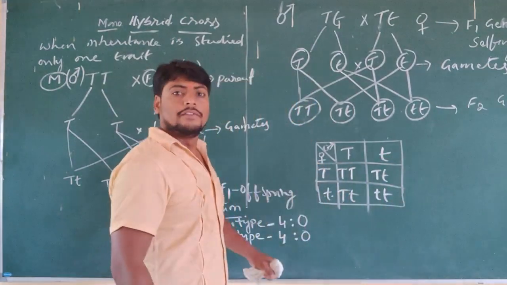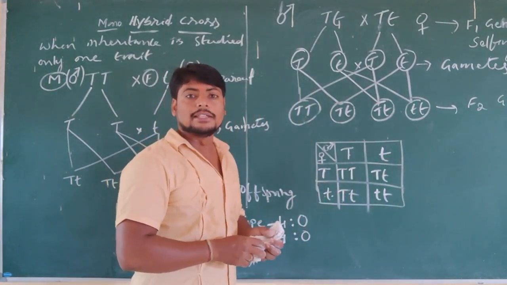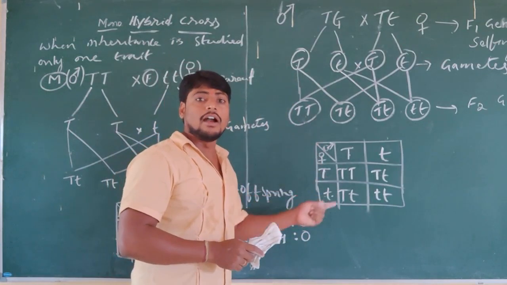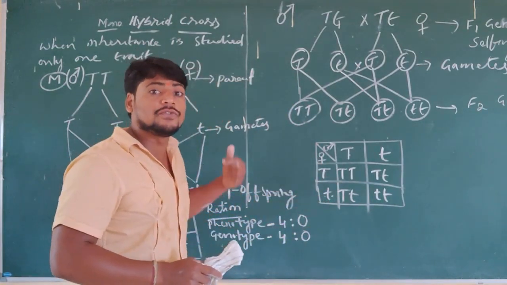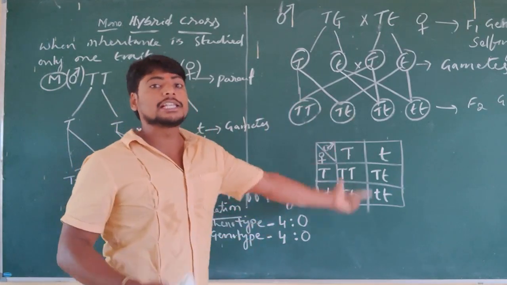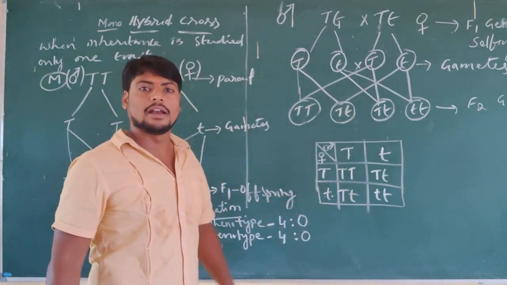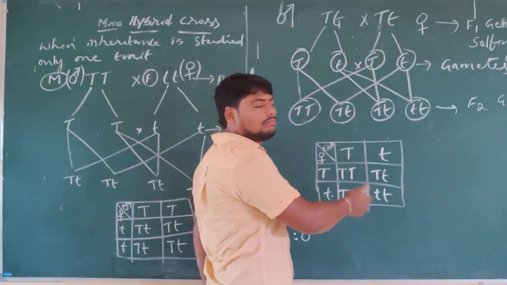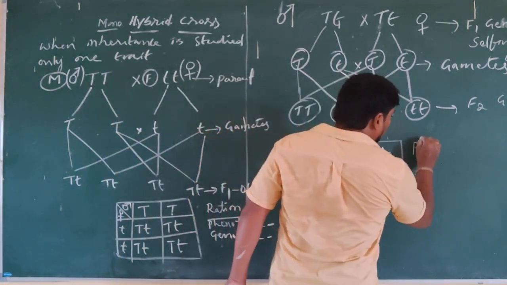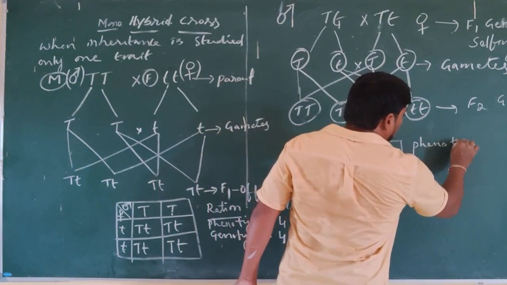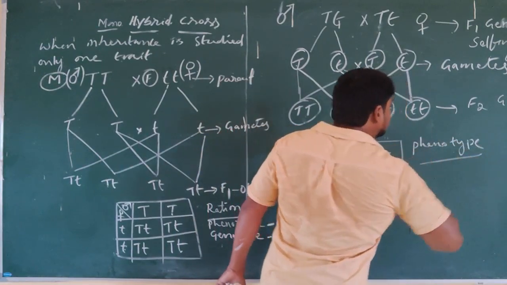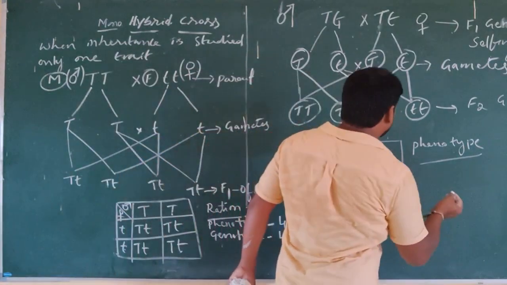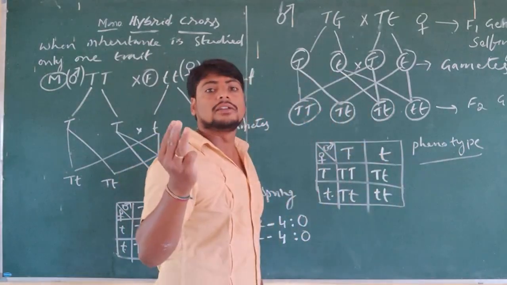This is what we got: the offspring in the F2 generation, which are not expressed in the F1 generation, are expressed in the F2 generation. So what is the ratio? Phenotype, physically. How are the plants physically? Three plants are tall.